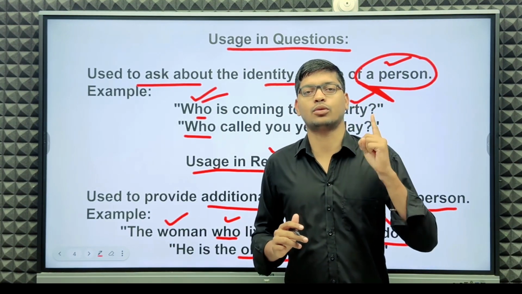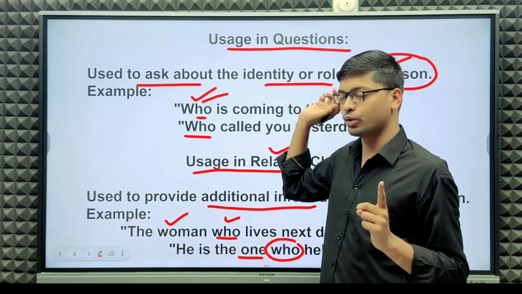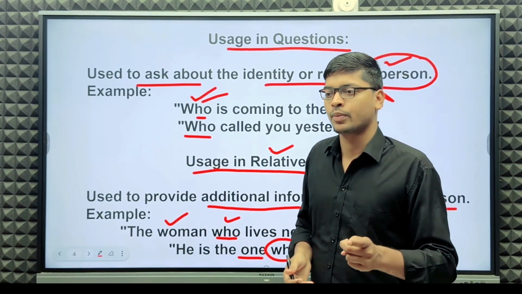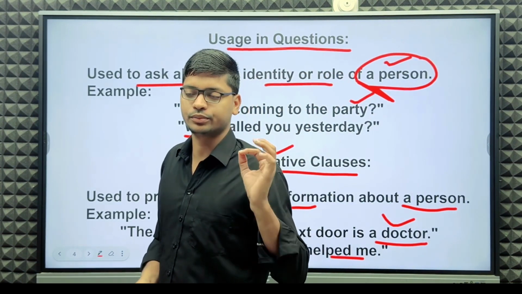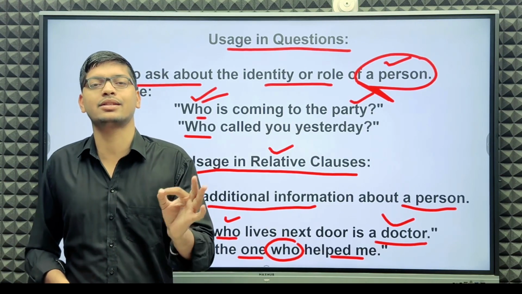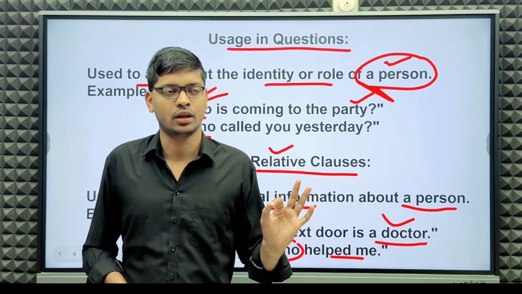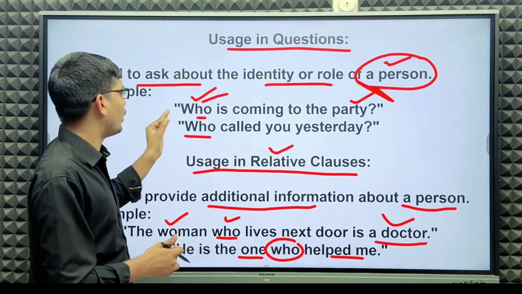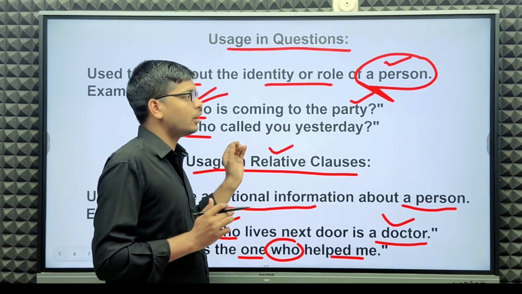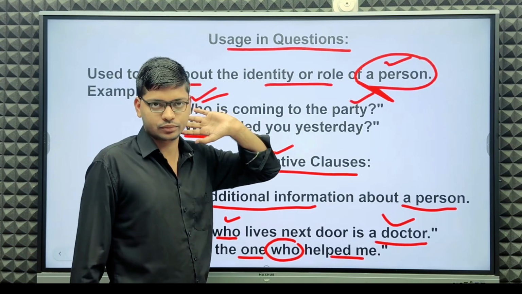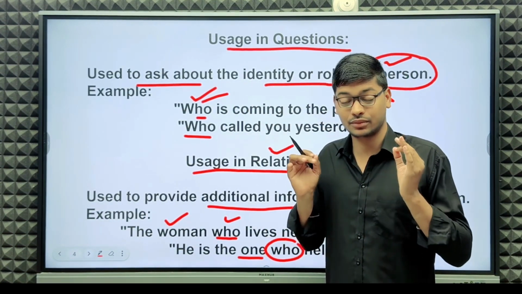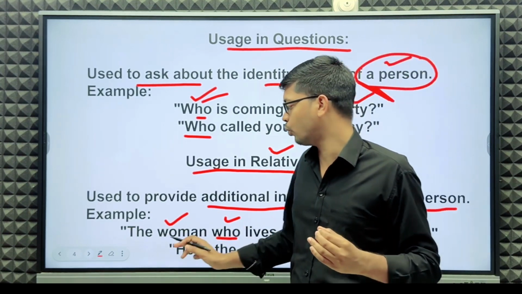First, question format, and second, relative clause. In a relative clause, we use who for people to provide additional information. And in questions, who is a subjective pronoun used for a person. So this is all about who.